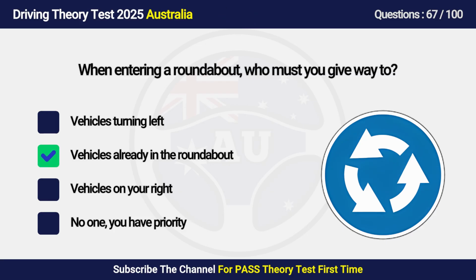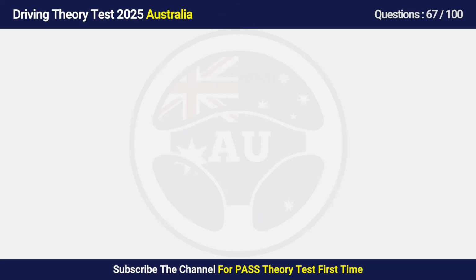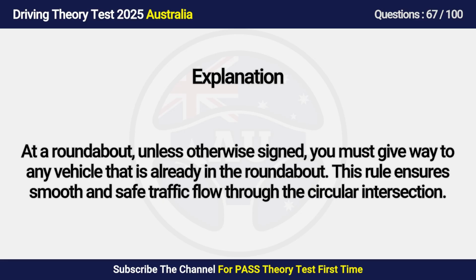Answer is B. Vehicles already in the roundabout. At a roundabout, unless otherwise signed, you must give way to any vehicle that is already in the roundabout. This rule ensures smooth and safe traffic flow through the circular intersection.